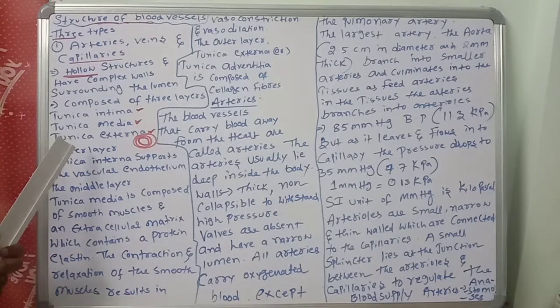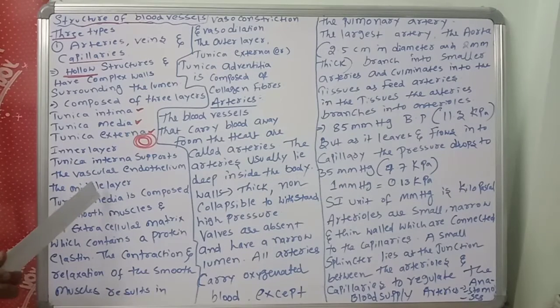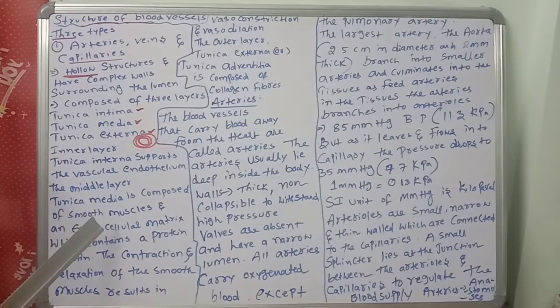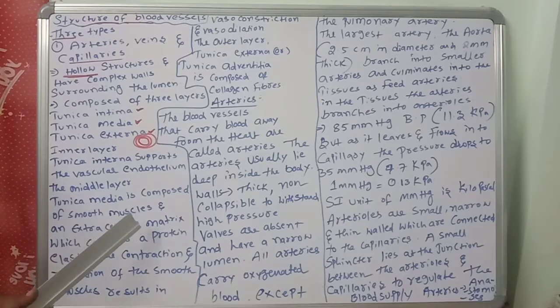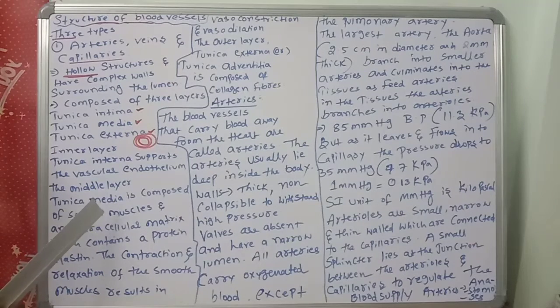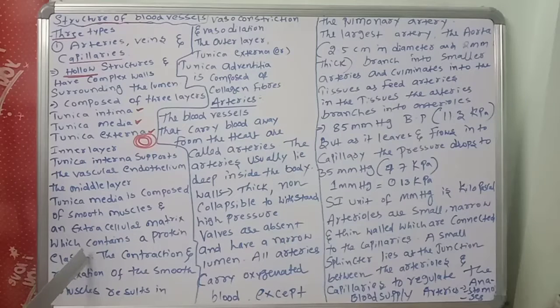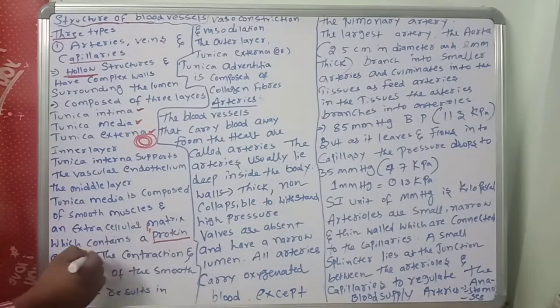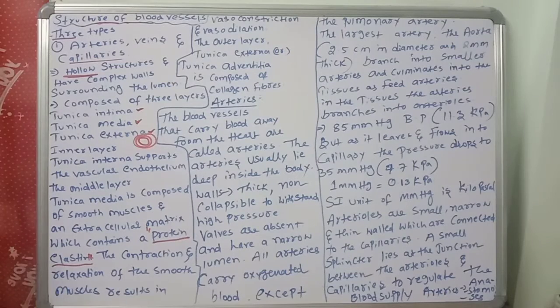The middle layer, tunica media, is composed of smooth muscles and extracellular matrix. What do you call it? Tunica media is composed of smooth muscles and an extracellular matrix, which contains protein and elastin. Once again, tunica media is composed of smooth muscles and an extracellular matrix which contains protein and elastin.